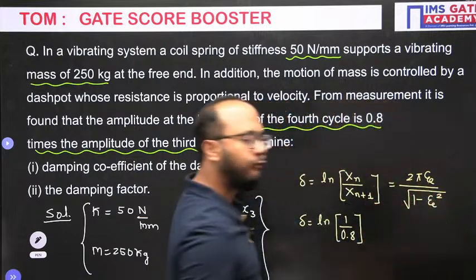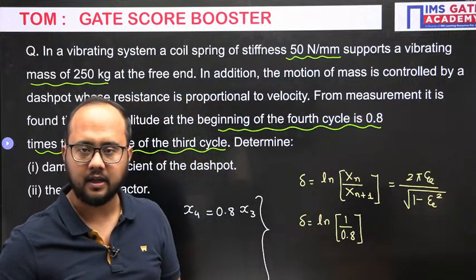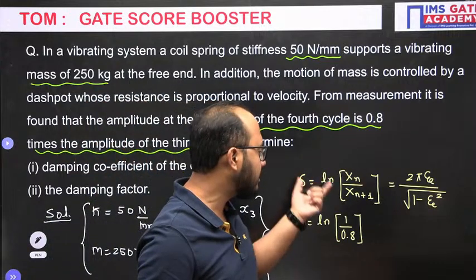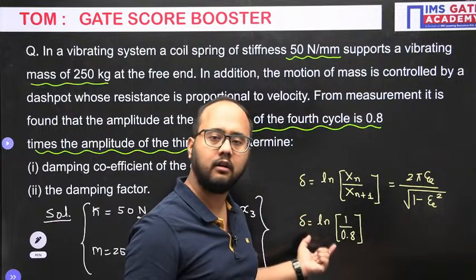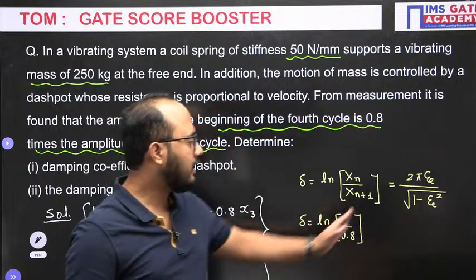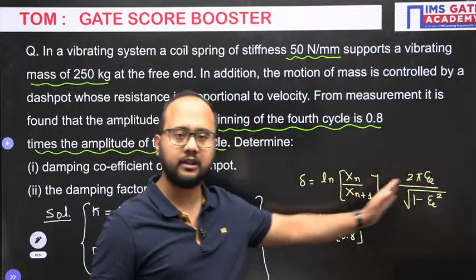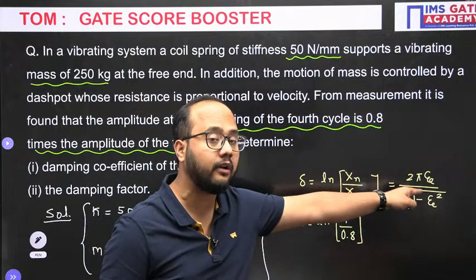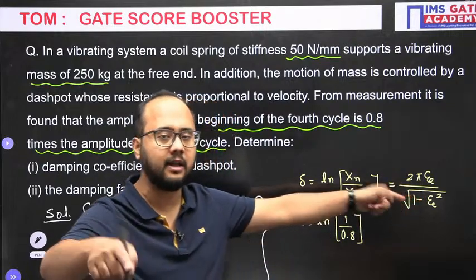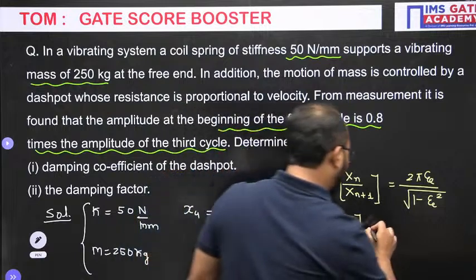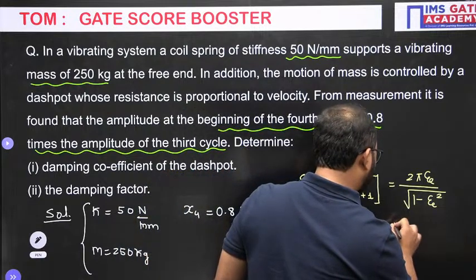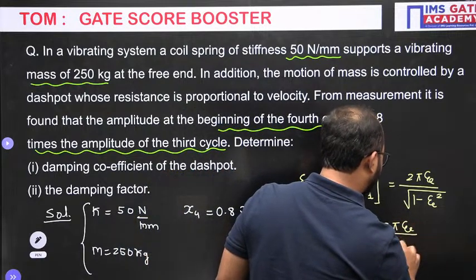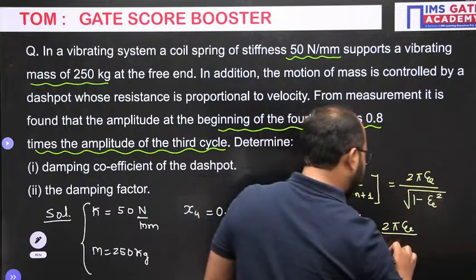This is another formula of logarithmic decrement using the damping factor. Now once I have calculated the logarithmic decrement, I will use this relation for the logarithmic decrement. I will be able to calculate what? The damping factor, the damping ratio basically. So I will equate it with this damping factor formula, the second logarithmic decrement formula basically.